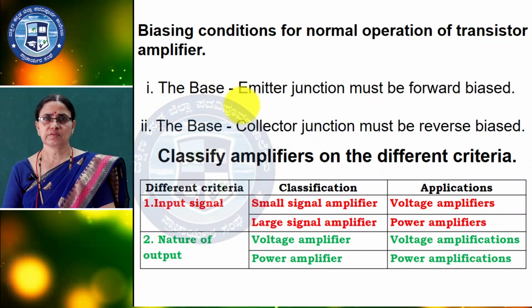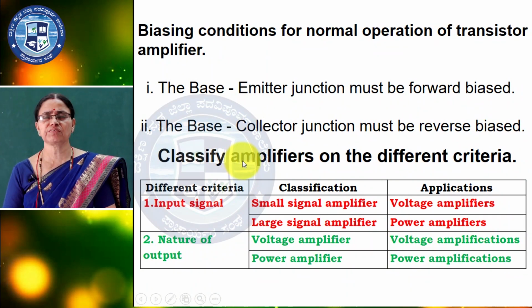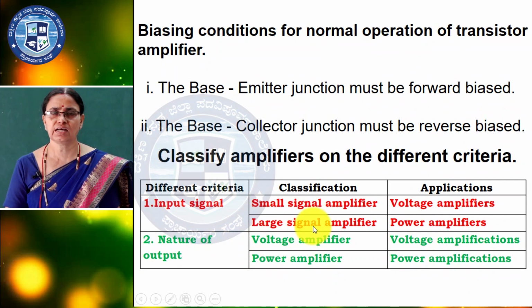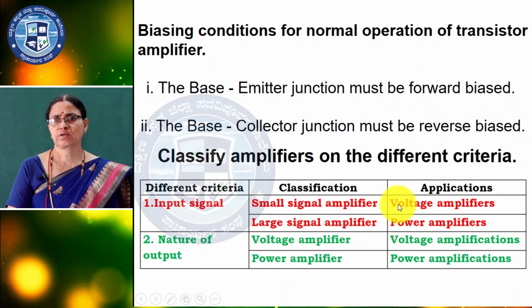And here is the classification of amplifiers, different types of amplifiers on the basis of different criteria. These two criteria are not mentioned in the syllabus. First, by input signal, they can be classified as small signal amplifier and large signal amplifier. The small signal amplifier we use as a voltage amplifier for low power applications.